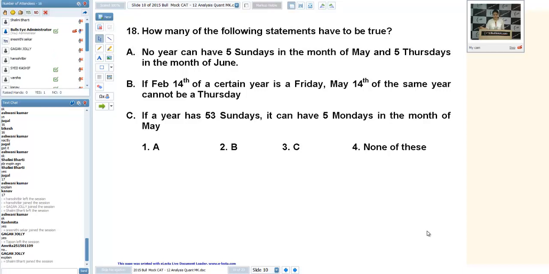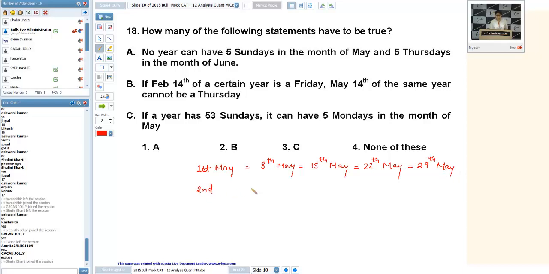Now, as we know, in the month of May, there are 31 days and in the month of June, there are 30 days. So, if I take the very first statement, 1st May, I'm writing 1st May, 8th May, 15th May, 22nd May and 29th May. They will have the same day.